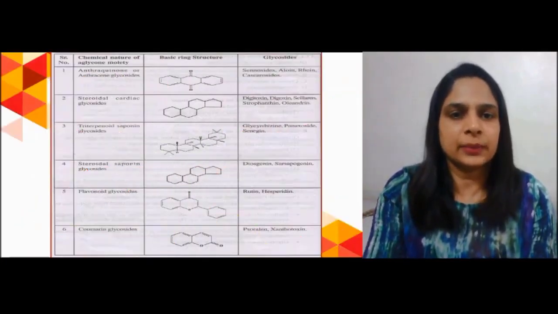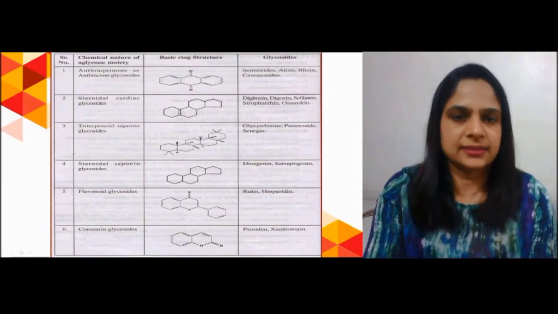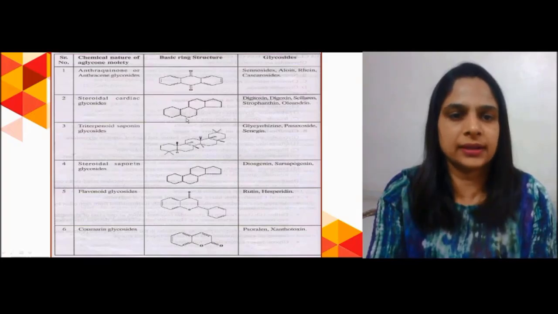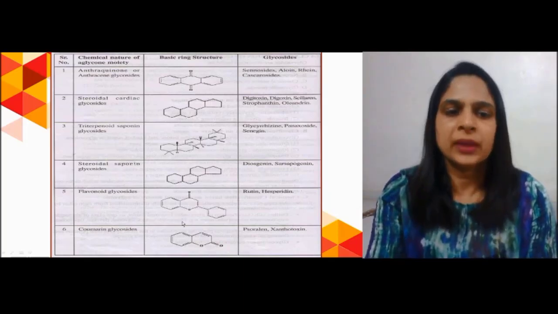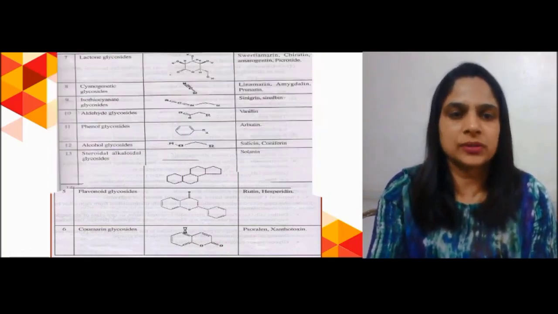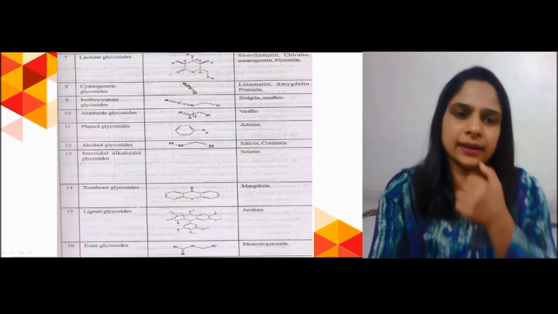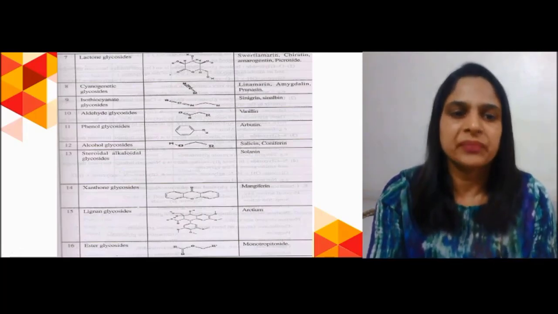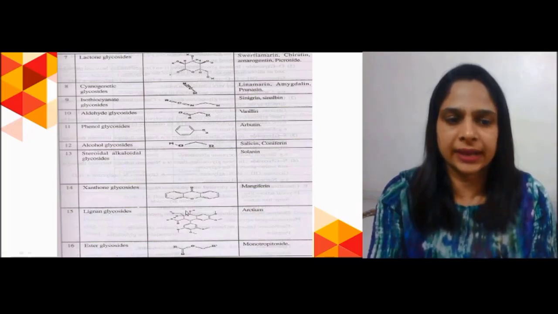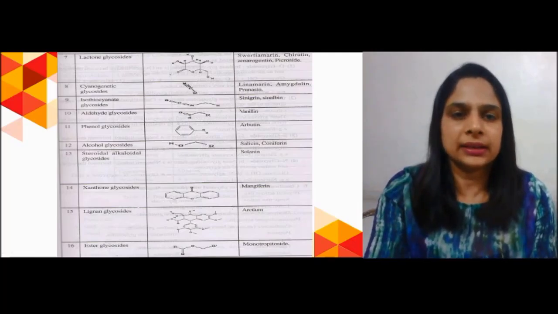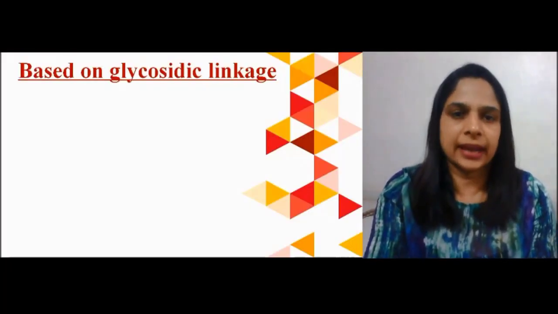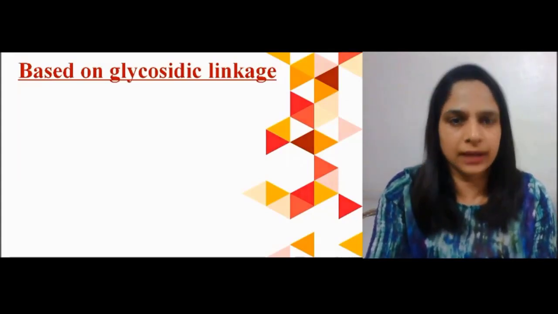These are the different chemical classes of the aglycones, like anthraquinone glycosides, steroidal glycosides, triterpenoidal derivatives, steroidal saponin derivatives, flavonoid glycosides, coumarin glycosides, lactone, cyanogenetic, isothiocyanate, aldehyde glycosides, phenol glycosides, alcohol glycosides, xanthone glycosides, lignan glycosides, and ester glycosides. So these are the different chemical classes of glycosides according to the chemical nature of the aglycone portion.